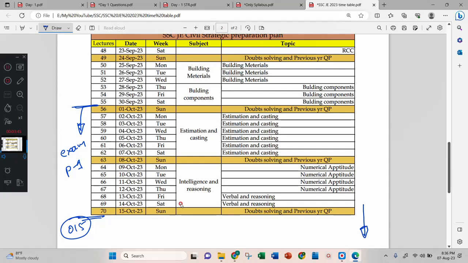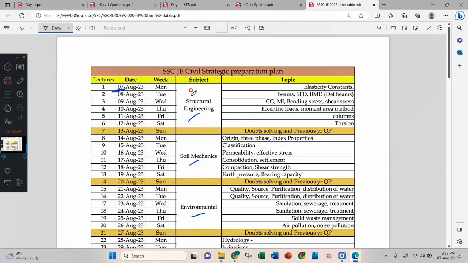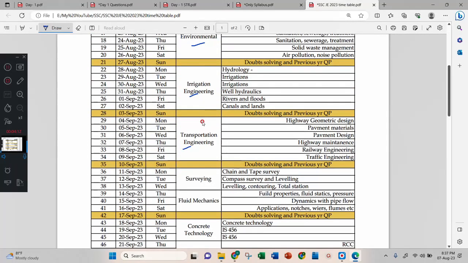And even meanwhile I will conduct some tests also, so that you can participate in the tests. Okay, this is my plan. And it is very difficult. Yesterday I was making this plan. It is very difficult to cover the entire structural engineering subject in 6 days. Like that, covering the entire soil mechanics in 6 days is very very difficult. That too 2 hours a day, it is very difficult. But for me it is 2 hours, because I have to cover it in 2 hours per day.